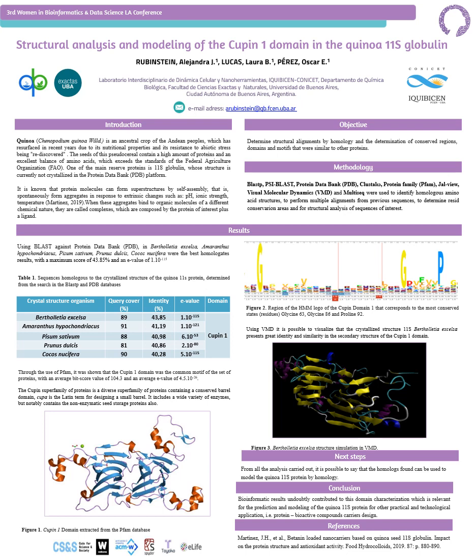Using Clustal Omega and Jalview, a multiple alignment was performed, which allowed us to determine that the most conserved amino acids in the Cupin domain remain conserved in all the proteins. Finally, from DSSP, it was possible to visualize the secondary structure of the Cupin 1 domain, as you can see in this last image. From all the analysis carried out, it was possible to say that the homologs found can be used to model the quinoa 11S protein by homology.